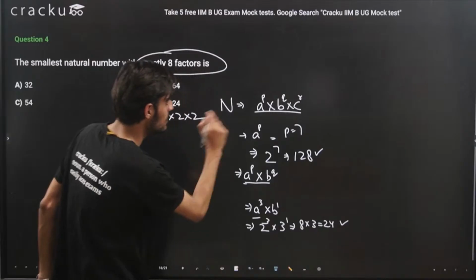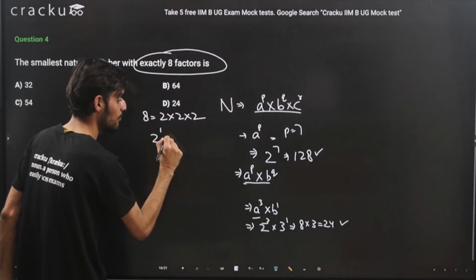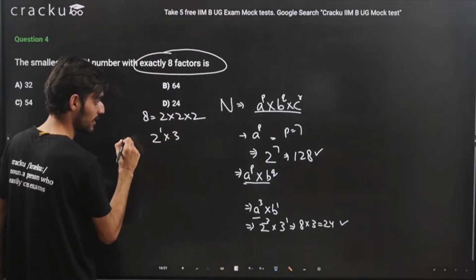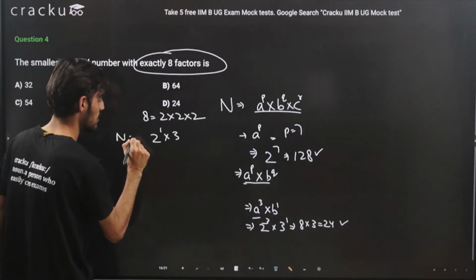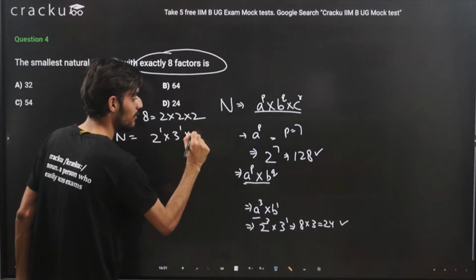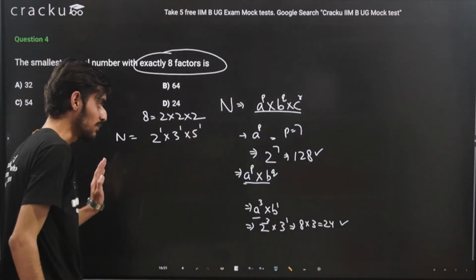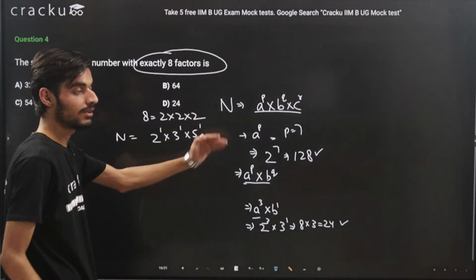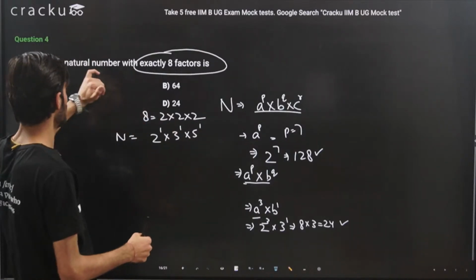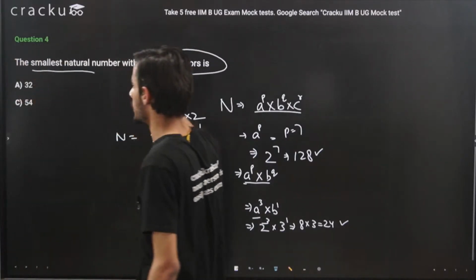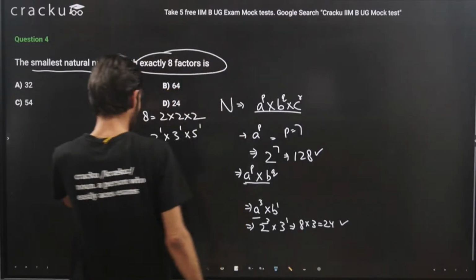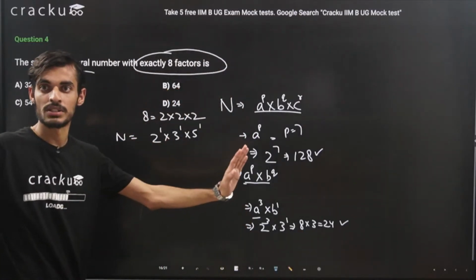So here what we need to do is that 2 raised to the power 1 multiplied by 3, the prime factorization, say n is 3 raised to the power 1 multiplied by 5 raised to the power 1. Of course, we will be starting from the smaller prime number, that is 2, then 3, then 5, so that the overall answer is smaller. We need the smallest natural number, right? So because of which we are using the smallest prime numbers.